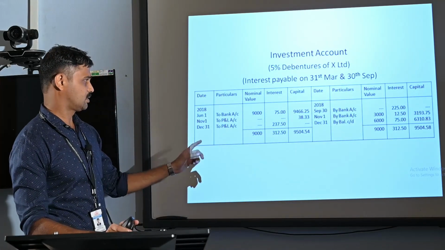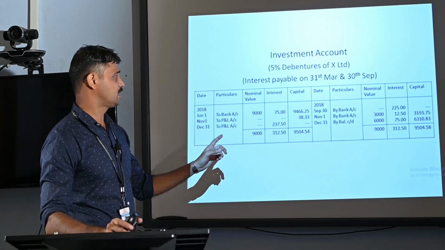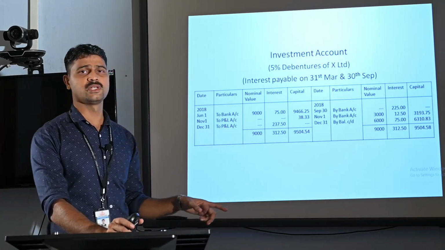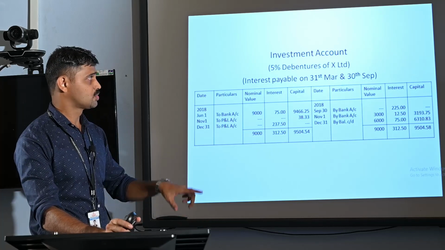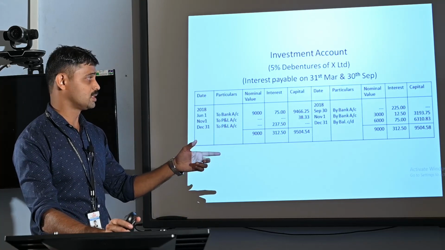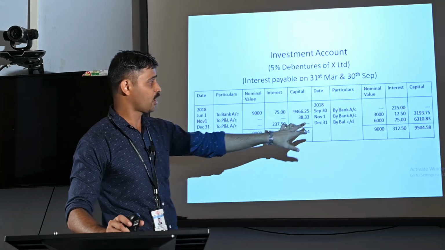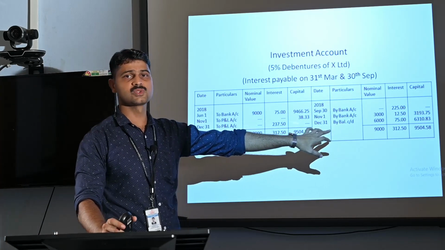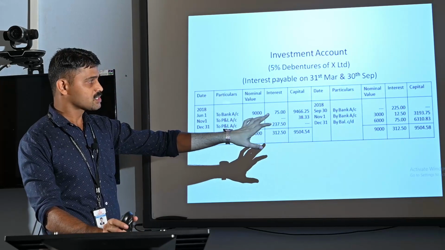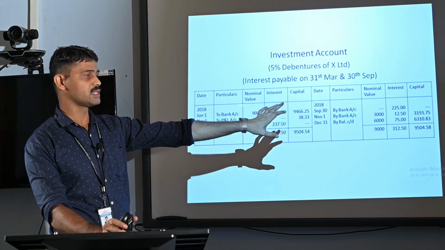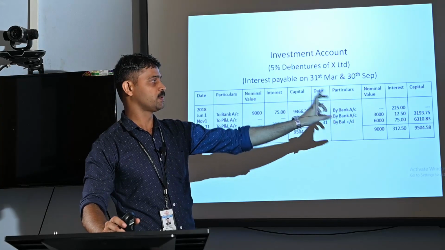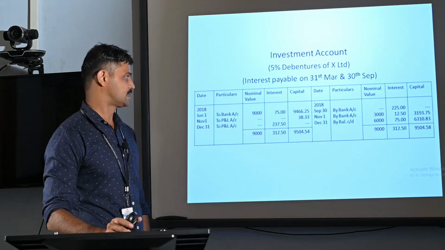Then on 1st November 2018, there is a sale of investment. The accounting entry for sale of investment is bank account debit to investment account and to interest account. So in the investment account on November 1, by bank, the nominal value of the debentures sold is rupees 3,000, the interest accrued till November 1 is 12.5, and the capital amount as we computed earlier is rupees 3,193.75.